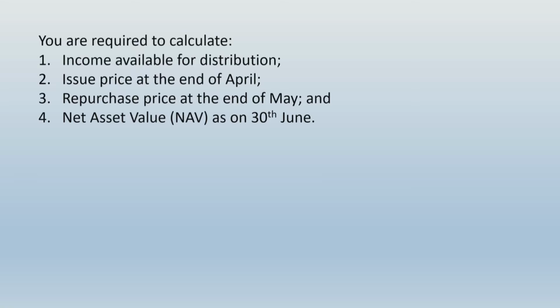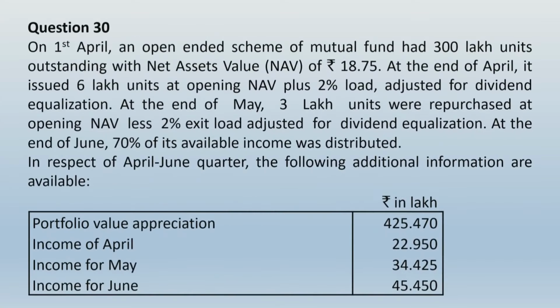Now let us systematically try out this whole process of calculation. So what you need to do basically, first you always have to make adjustment towards dividend equalization. So please carefully understand how we are going to solve this particular question. We have some value of the fund given on 1st April, that is beginning of April, and that day NAV was 18.75 and the date is 1st April, and there were 300 lakh units.